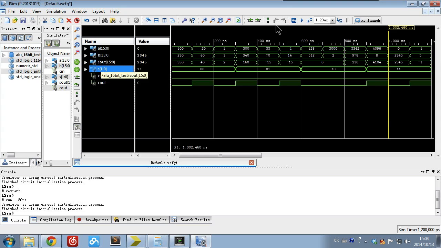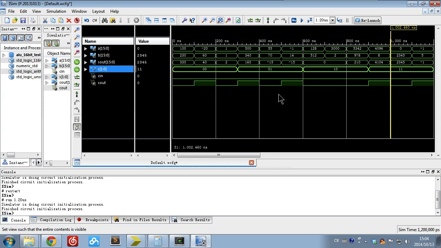Okay, easier to read. So 00 is add, addition. So 100 plus 230 is this value, and this is the minus: 55 minus 70. Oh, yes, negative 15. And here are logic AND and logic OR.